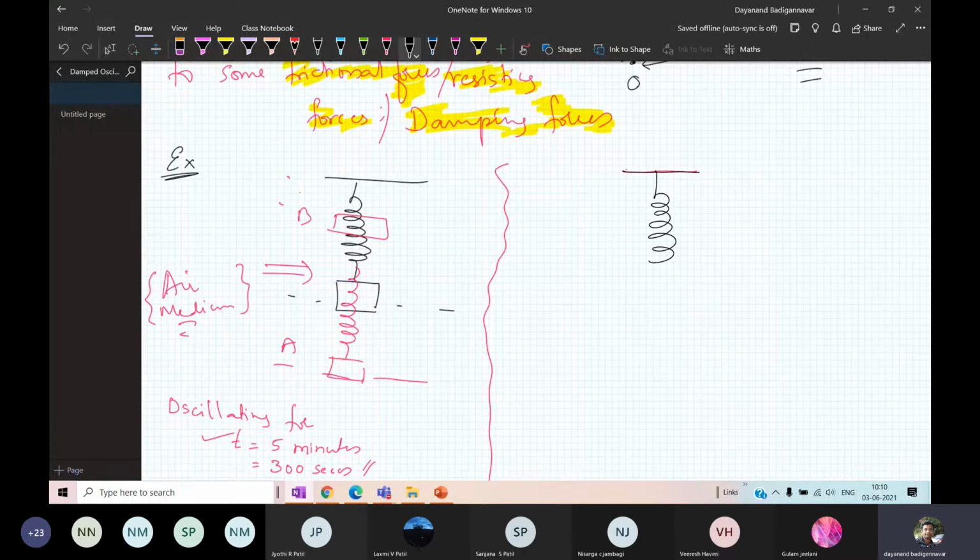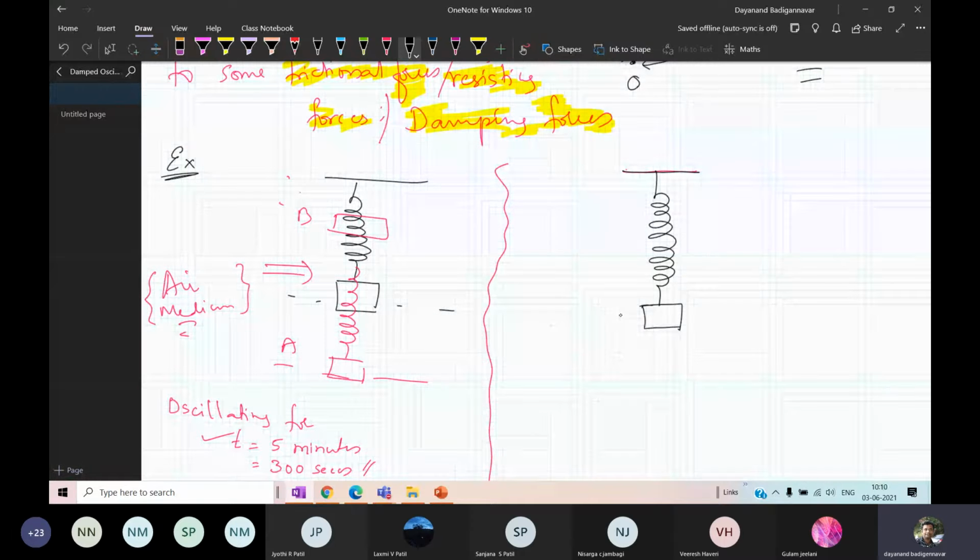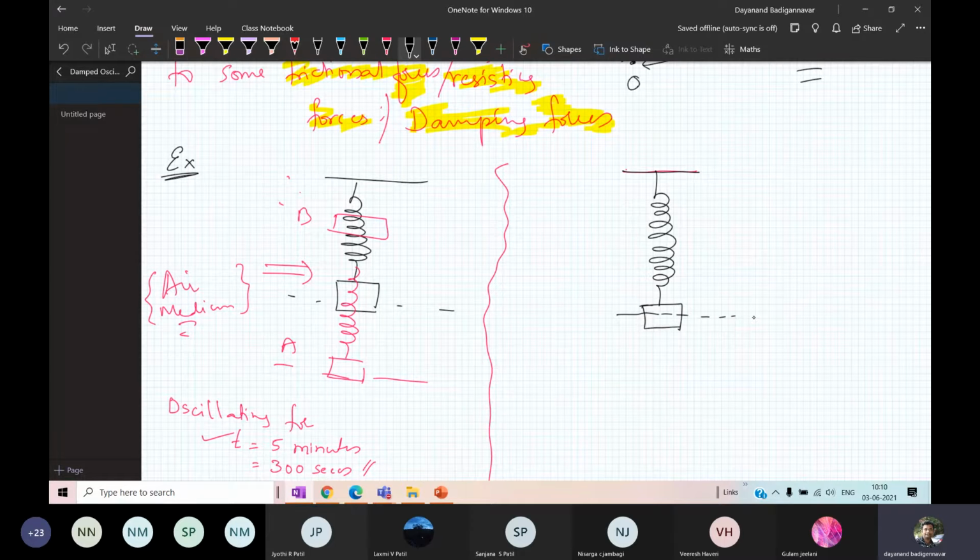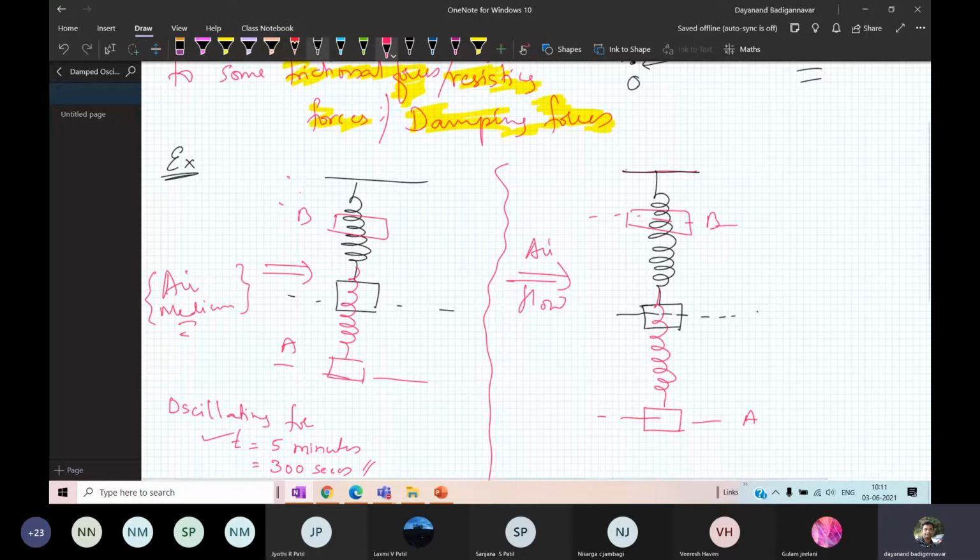So this is the same spring. Same mass I have hung. It is at this position. After that, I will extend it by the application of a force, and it is going to oscillate between the points A and B continuously. It is oscillating. Now here you have the airflow. Airflow is a friction.